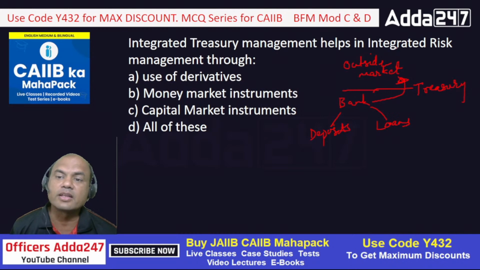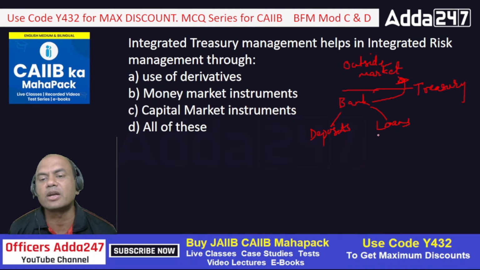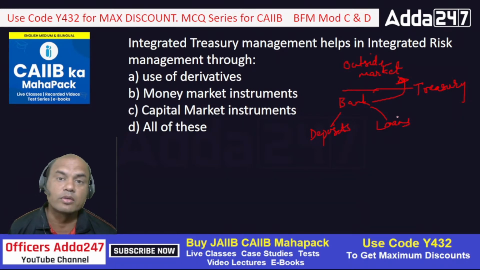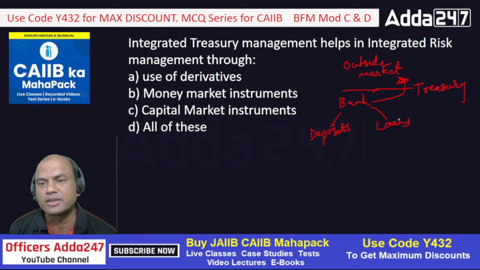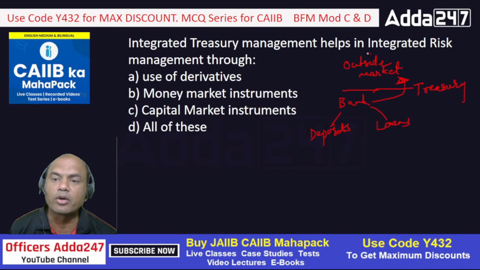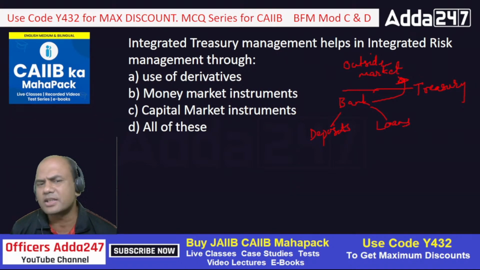So what is integrated risk now? Integrated risk means, earlier the risk was related to only loans. Whatever deposit I get, it was only related to loans, and whatever loan risk I had, I had the same thing. But now the risk has diversified from loans to the outside market, to repos, to dollars, to foreign currency, to bonds, everywhere. So that's integrated. How does it do it? Use of derivatives, money market instruments, capital market instruments, and all of these. So obviously the answer is what?